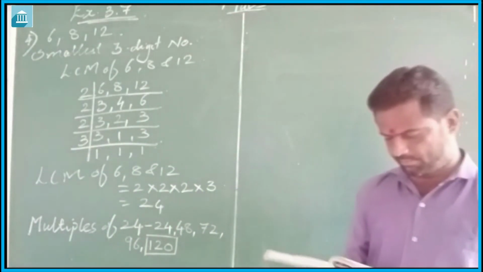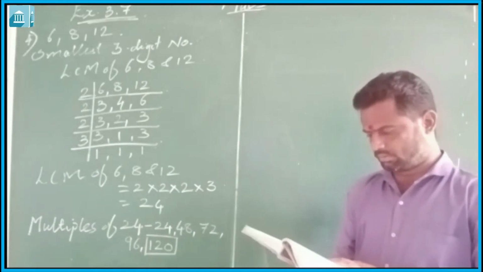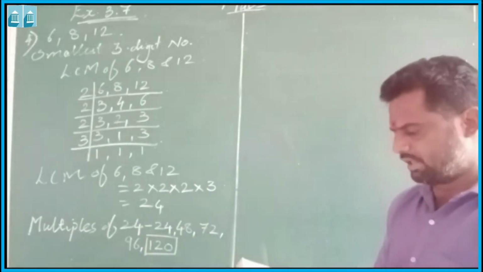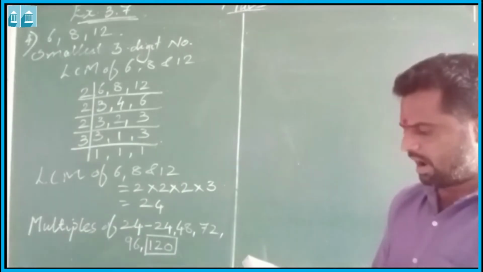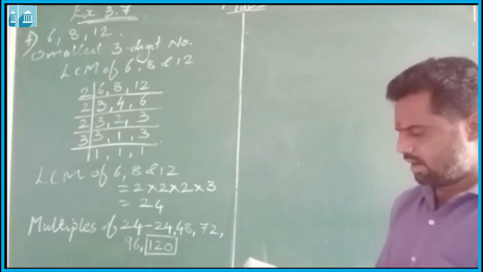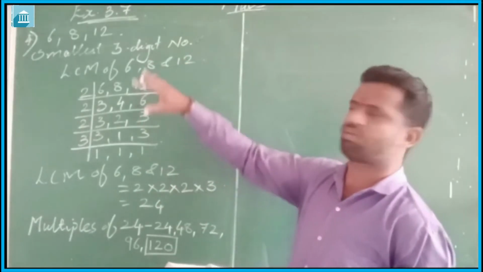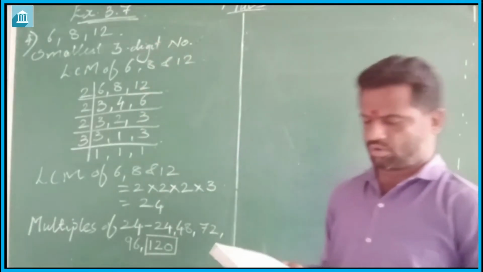Now let us see question number 6. As question number 5 is determine the greatest 3-digit number exactly divisible by 8, 12, 10 and 12, the same you have to do like this here. As it is greatest here, so you have to find out the HCF.